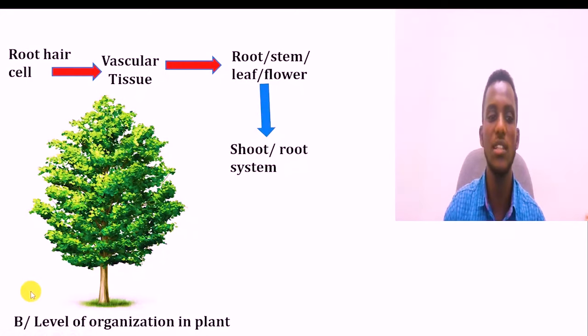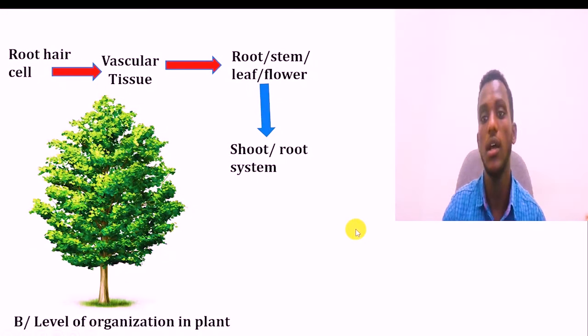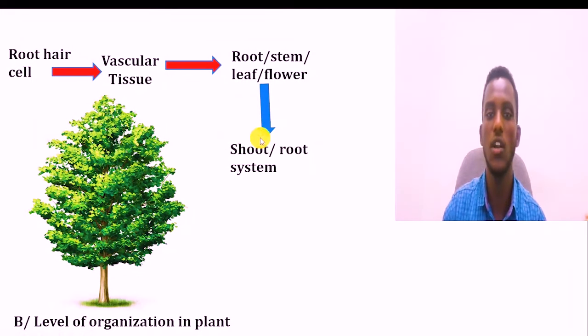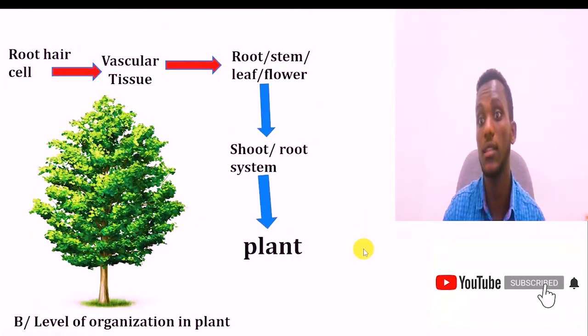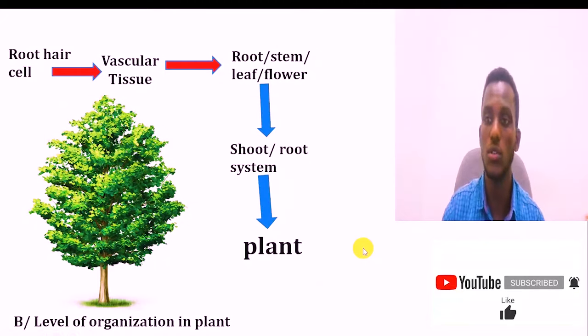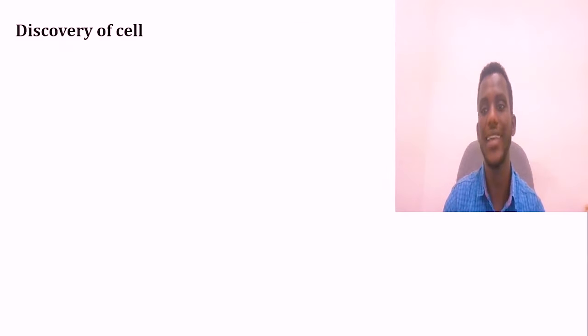shoot system ስንል that is the whole parts of the plant that found above the ground. above the ground for example ከስቲም ጀምረን ሊፍ እና ስቲም ሙሉ ፓርት ወይም ደግሞ above the ground ያለው the whole parts known as the shoot system. and root system ስንል ደግሞ below the ground ያለው ፓርት ማለት ነው። that is the whole system that is above the ground is known as the shoot, and below the ground is known as the root. and the groups of these systems can form the plantsን ወይም ደግሞ ኮምፕሌክስ የሆነውን ፎርም ያደርጋል ማለት።